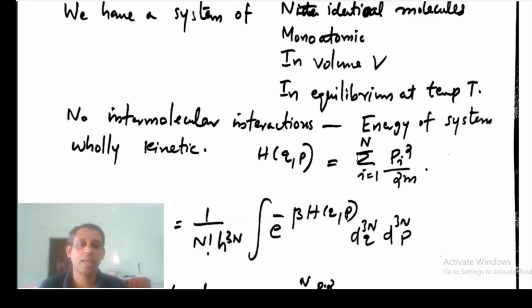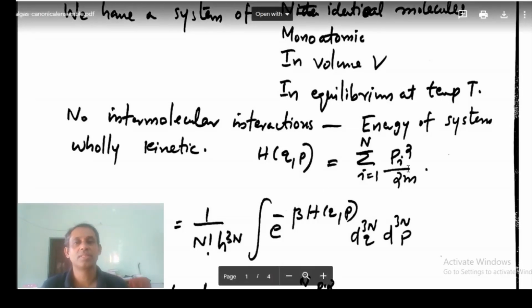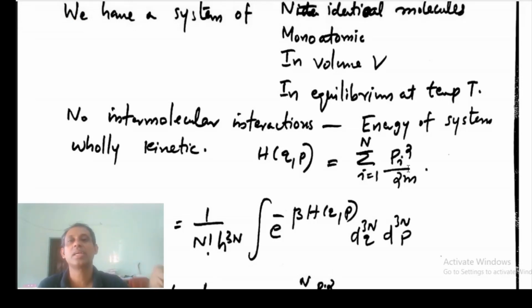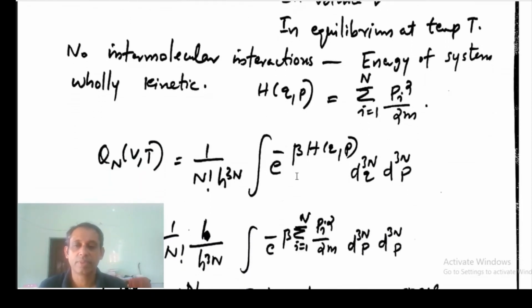There are capital N particles in the system. So the Hamiltonian, that is the total energy of the system, is simply the sum of the kinetic energies of the individual particles: the sum of p_i squared by 2m over all particles.